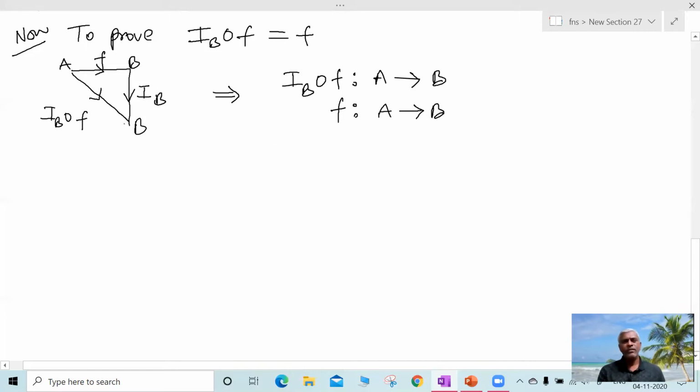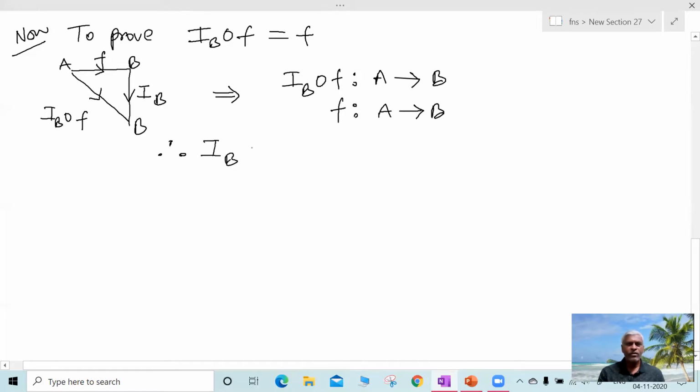So from this diagram, you will get the composite function IB circle F, A to B. In the theorem, it is given F is a function from A to B. So therefore, by this, both are defined on the same domain A.